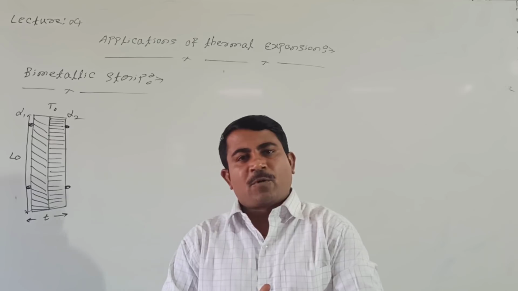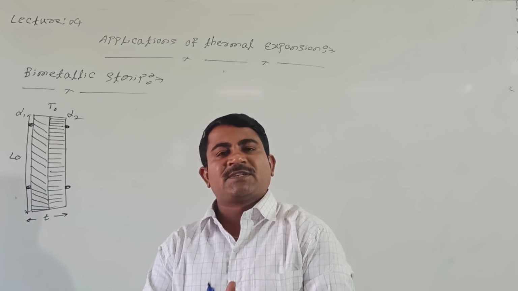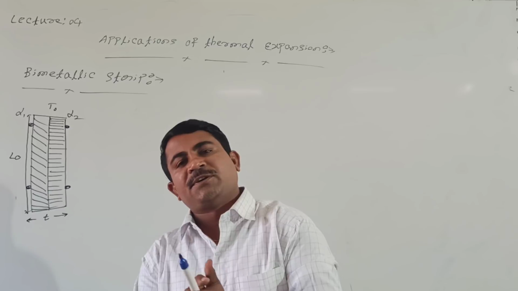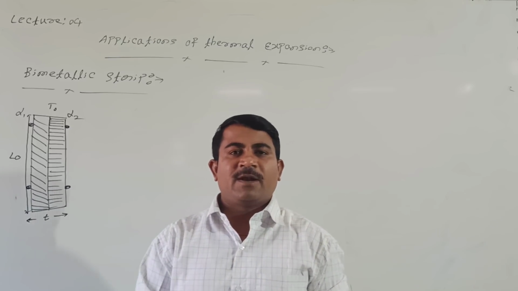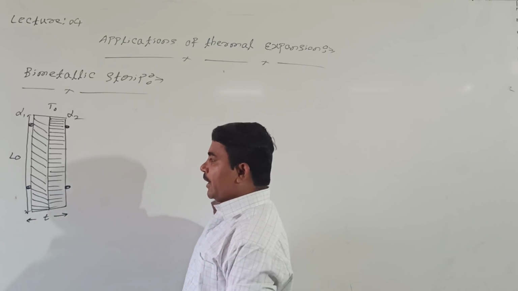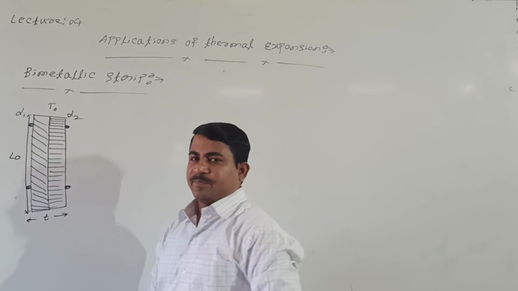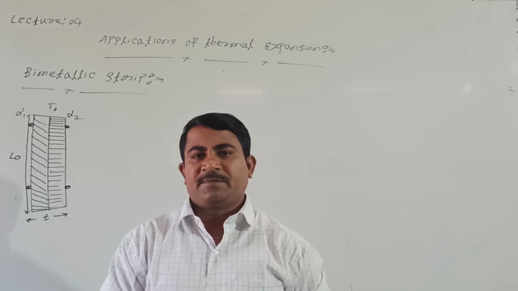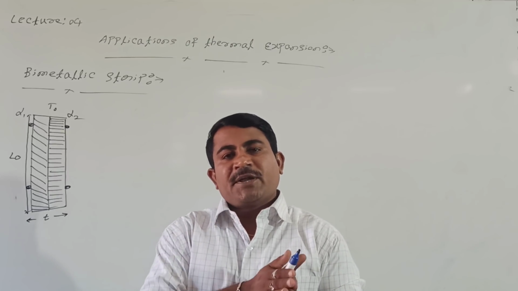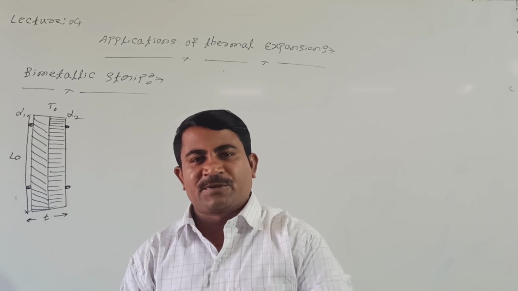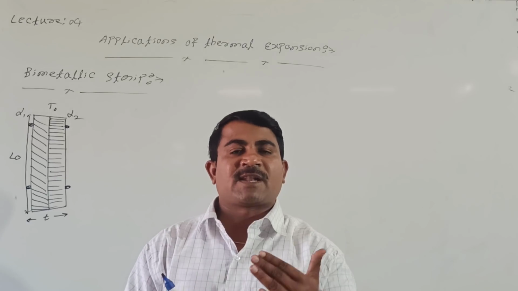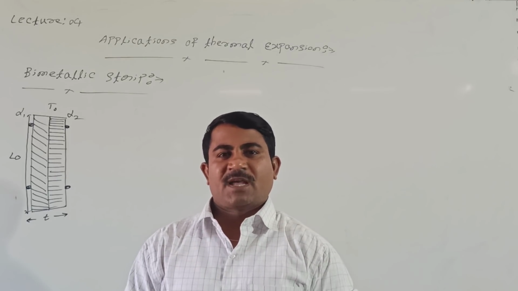It has a special property when heat is provided: an unequal coefficient of linear expansion. Unequal means when heat is provided, each material has a different bending. Which one bends more? The material which has the larger coefficient of linear expansion bends slightly outward.